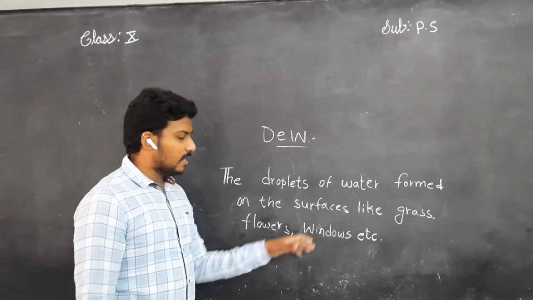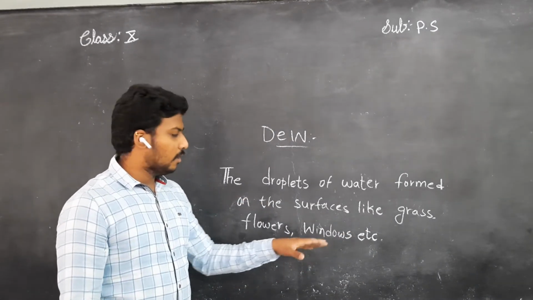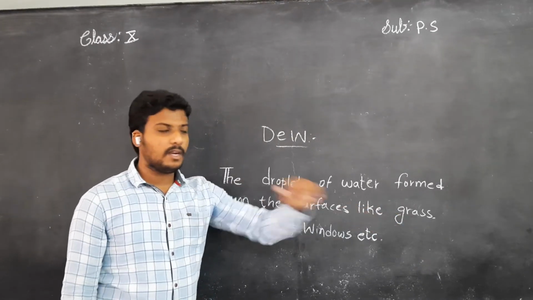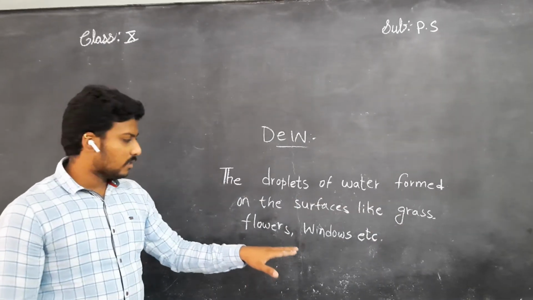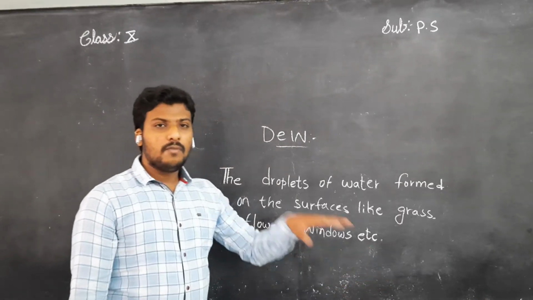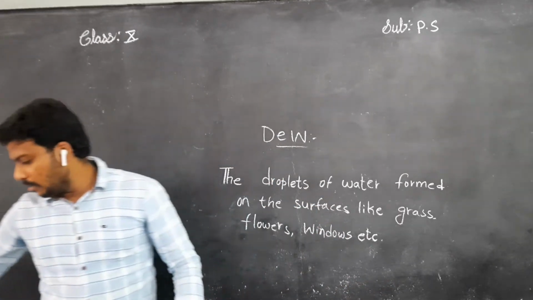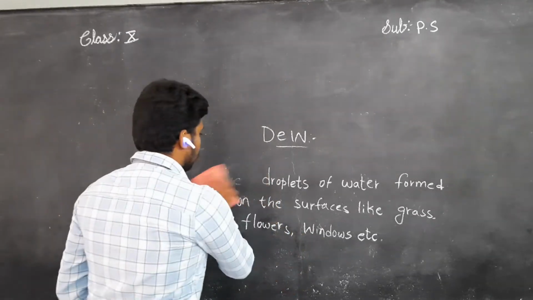In all these cases, we observed droplets on the surfaces. If suppose there is grass, on the surface of the grass, the flowers, the windows, we observe the droplets forming at that particular region. Right now we'll deal with what is fog.